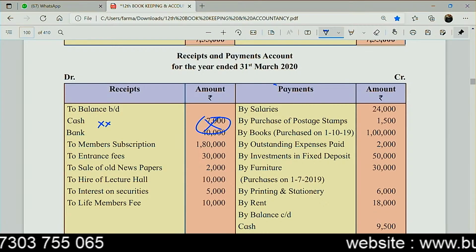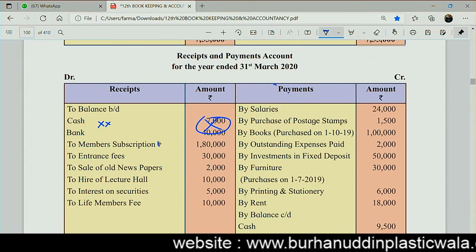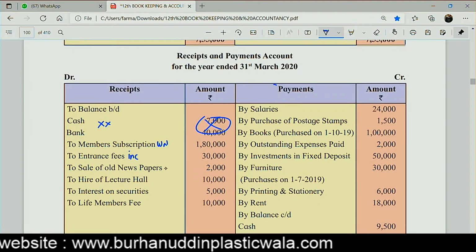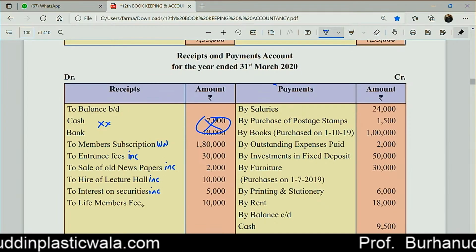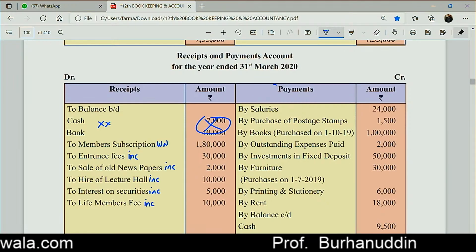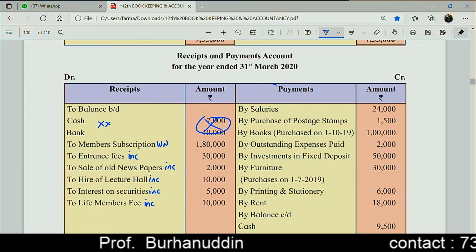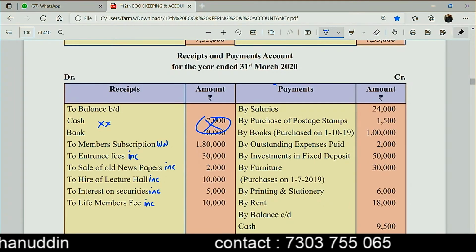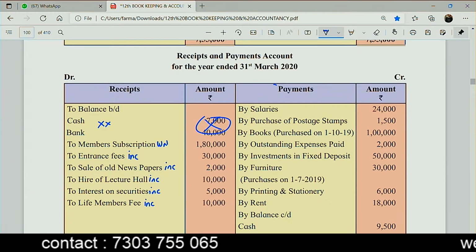Correct? Members subscription, can I say this is my working note, because we do have a prepaid. Entrance fees is an income. See, if there is no additional information given as to what is to be done with the life membership fees, entrance fees, donation, legacies, etc., you are just going to directly put it on the income side.